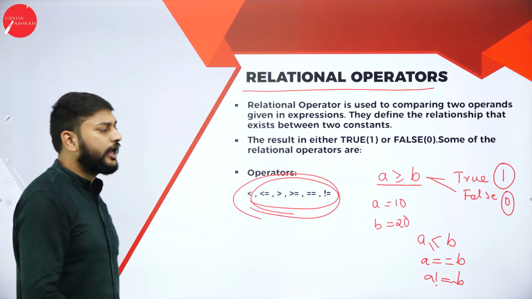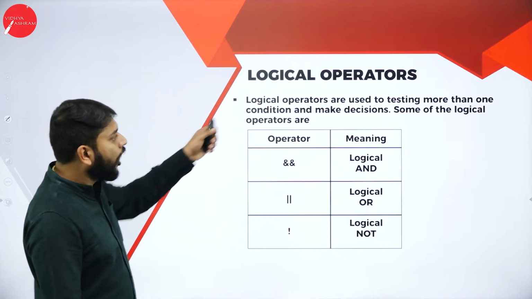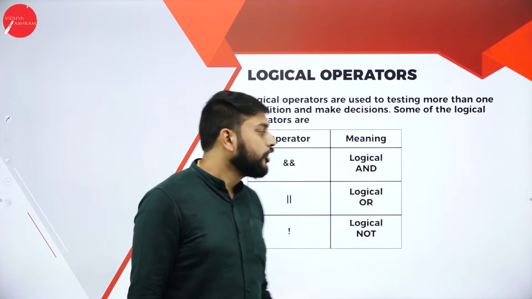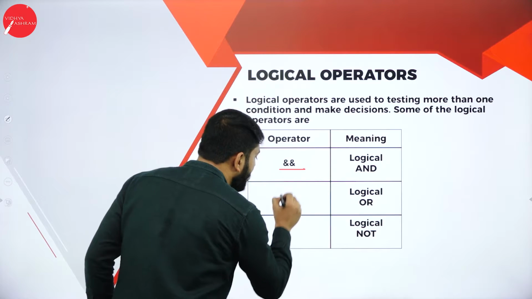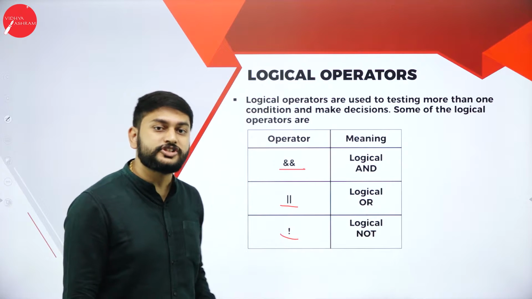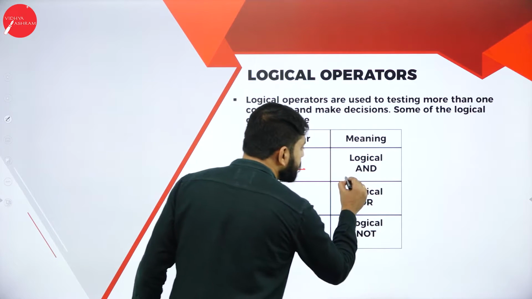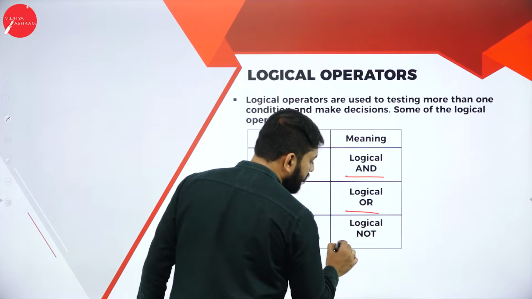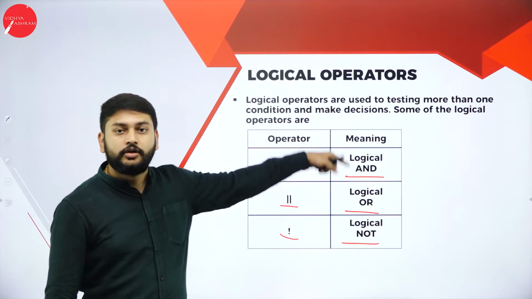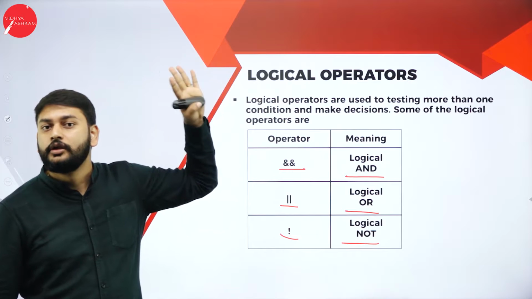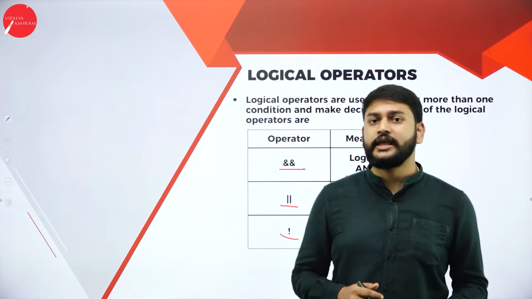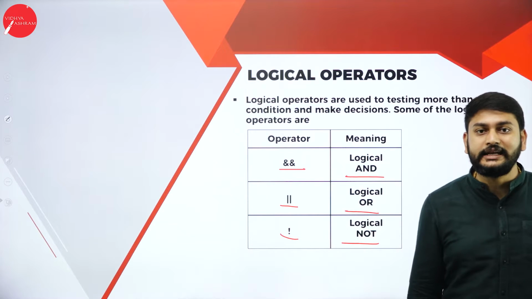What is the next operator that I have? Come on, check. Logical operator. You have 3 operators. How many operators you have? 3 operators. The first one that I have is logical and, logical or, logical not. How exactly are these logical operators working, sir? Can you explain that in detail?